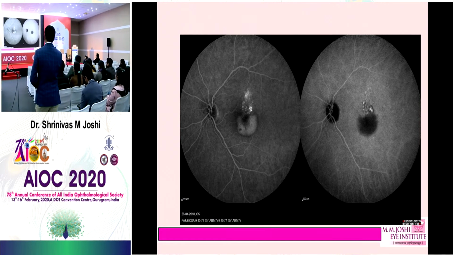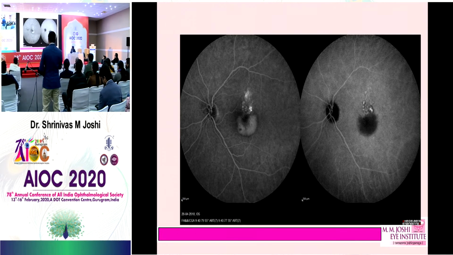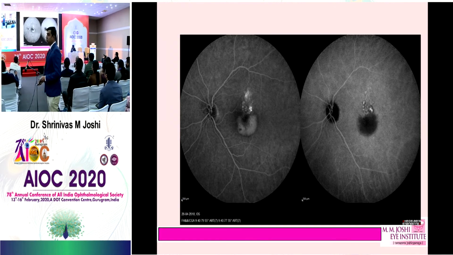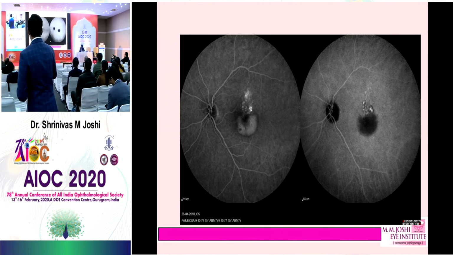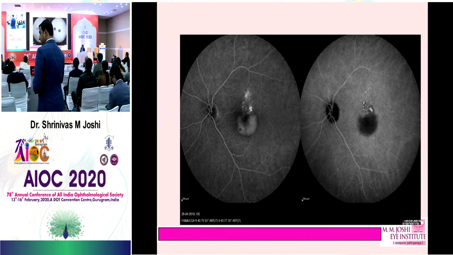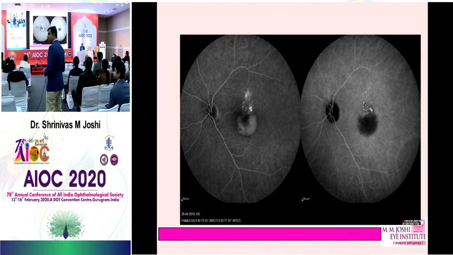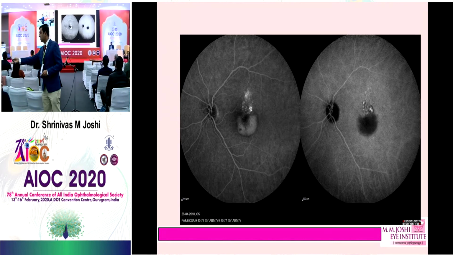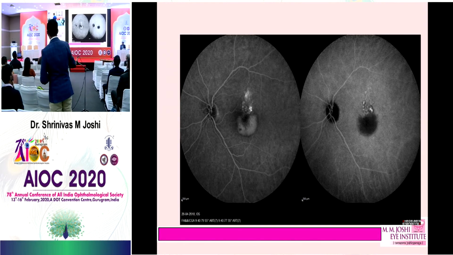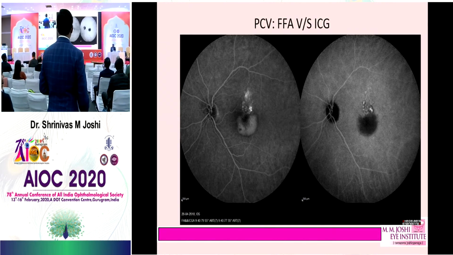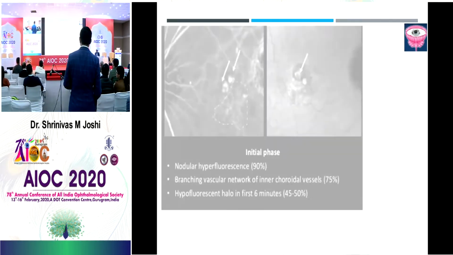This is the pooling of the dye, the PED, and then here the PED appears hypofluorescent or hypocyanescent. And what is this here? Nodular. Polyps. So this is nothing but FFA versus ICG in case of polyps.